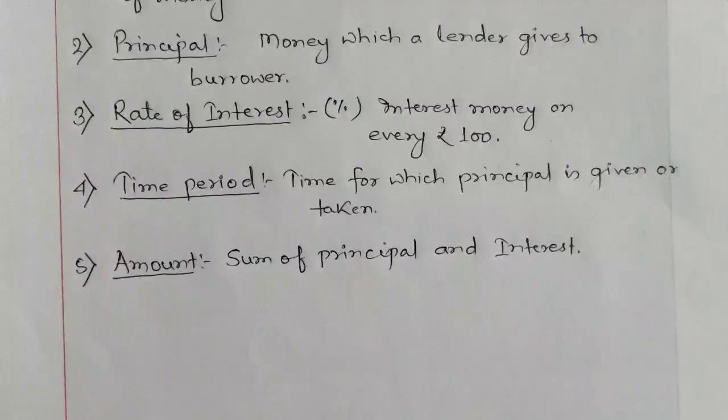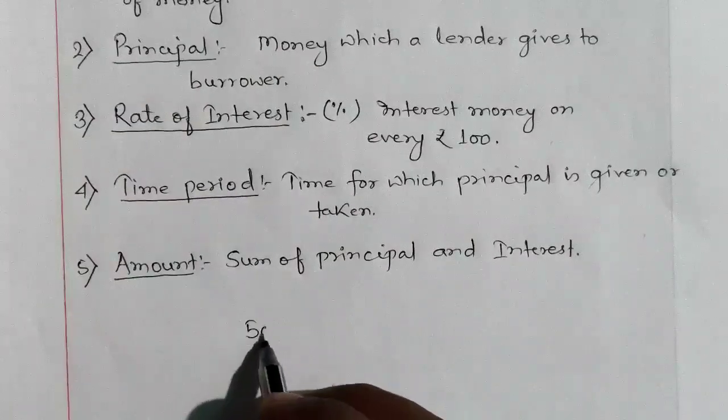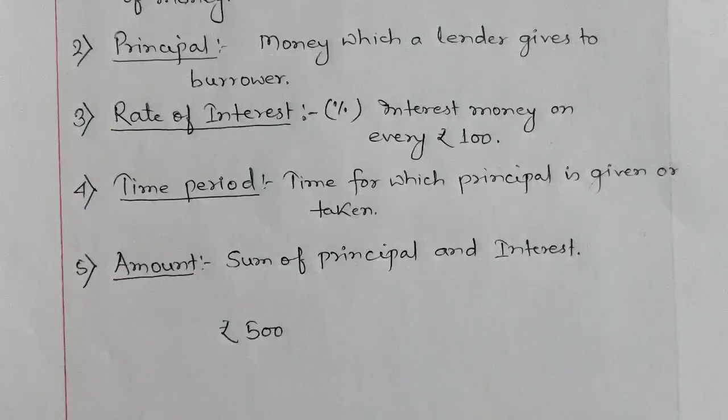Suppose I am the person who is giving money to someone. Suppose I have given someone 500 rupees. I have given rupees 500 to someone.